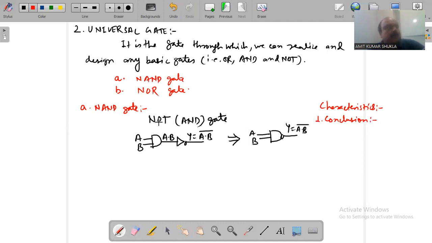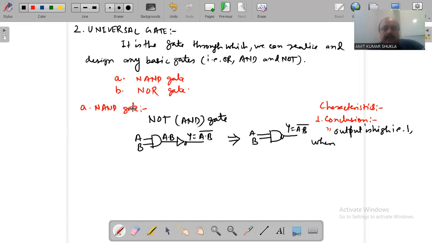Because it is the logic gate designed with the AND gate followed by a NOT gate, whatever outcome is generated by the AND gate, we have the opposite, or complement, of that output in the case of the NAND gate. So whatever conclusion of the AND gate we have, we take the opposite conclusion for the NAND gate. In the case of the AND gate, the output is high, that is 1, when